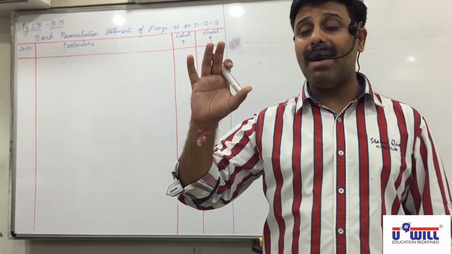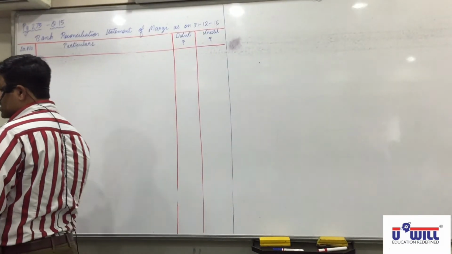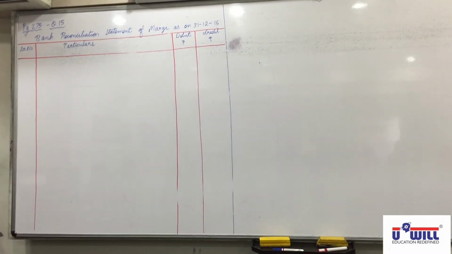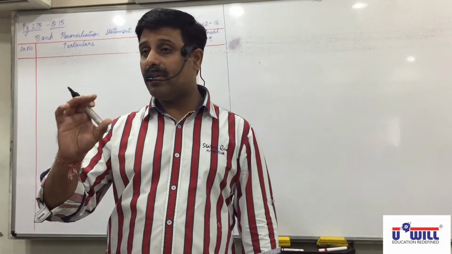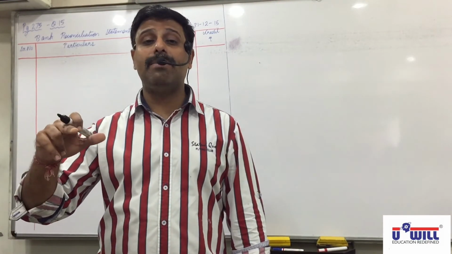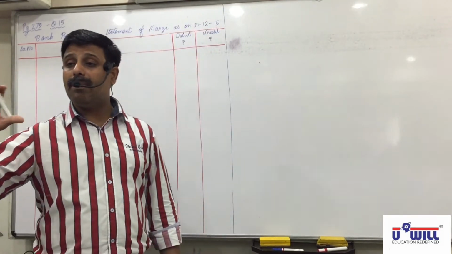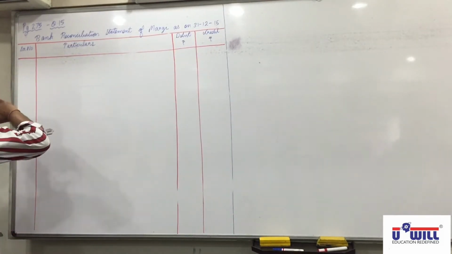Now tell me the balance remaining. Which side is more in the passbook? Credit means receipts are more than payments. So is that 80 rupees a bank balance or bank overdraft? Bank balance. Since credit is more than debit, it is a credit balance.